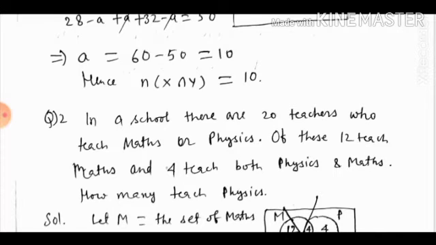Now in a school there are 20 teachers who teach maths or physics. Of these, 12 teach maths and 4 teach both physics and maths. How many teach physics? We have to tell how many teach physics. It means that we can take that person also who teaches both physics and maths.